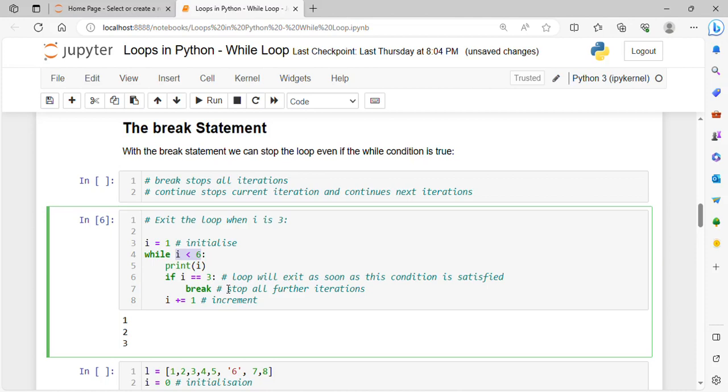So this is the use of the break statement. When you don't want to execute the loop further after achieving one particular condition, you can insert a break there. You can insert that condition and put a break there, so all the further iterations will be stopped there itself.